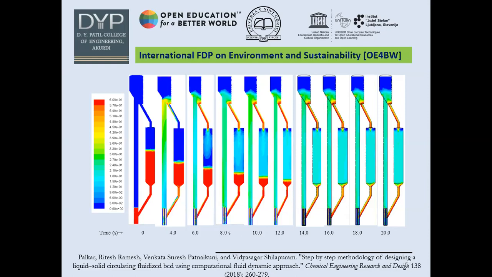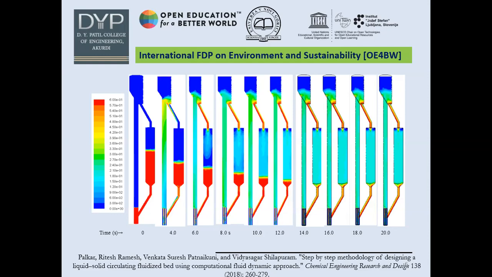Once you are done with your physical modeling in software called ANSYS Fluent or ANSYS Workbench, this kind of behavior can be seen, and the actual design required for the system, for the process, for the chemical reactor design, can be taken with the help of modeling and simulation.